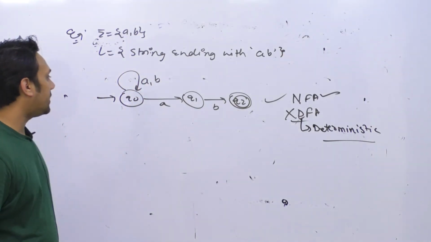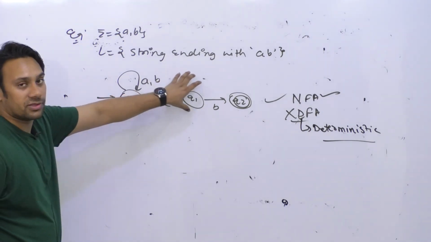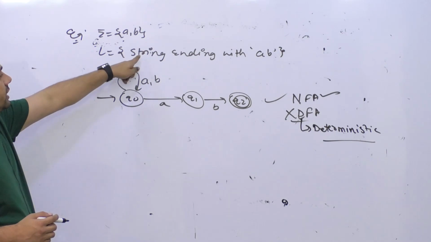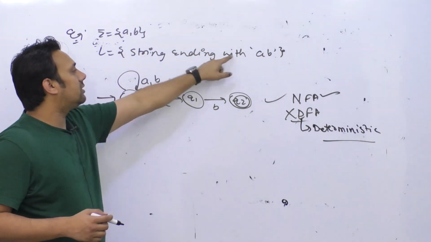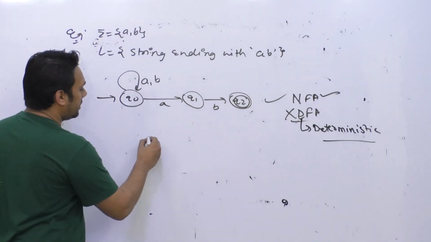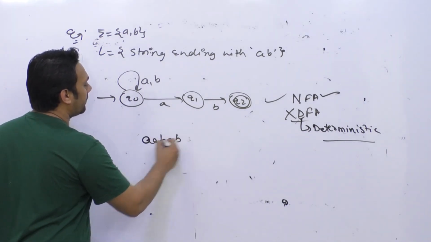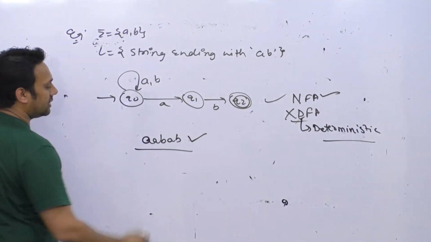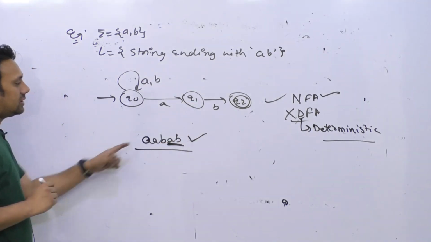So here in this case, this is non-deterministic. Why is it non-deterministic? We are trying to create an NFA for the strings ending with AB. That means if you have a string like AABAB, this string should be accepted because it is ending with AB.